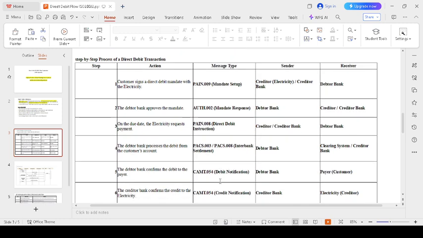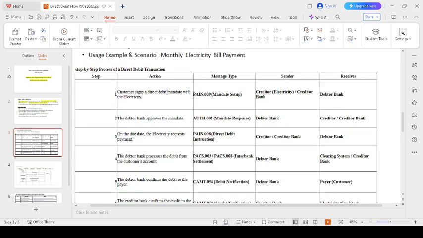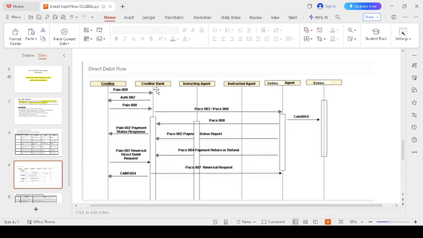That is the scenario. Now we will look at the sequence diagram flow. The creditor stores their customer mandate information and sends the request to the creditor bank: the customer number, how much they need to pay, and when the due date is. Those details should be passed via pain.009 and reach the creditor bank.